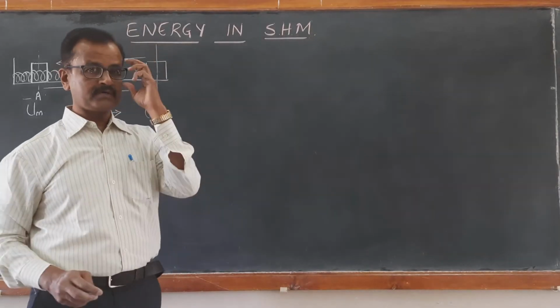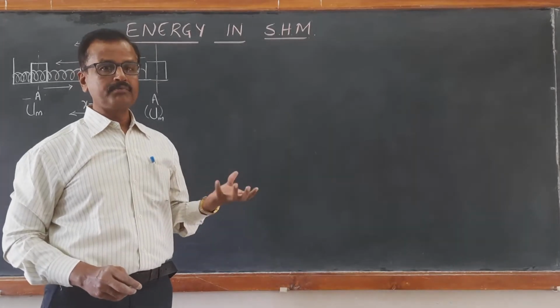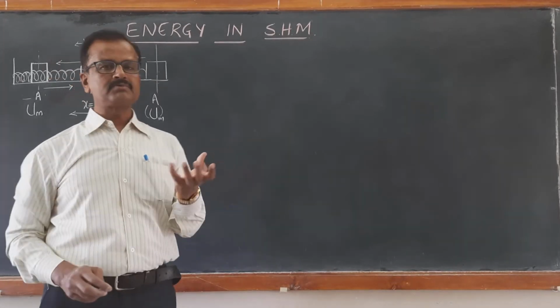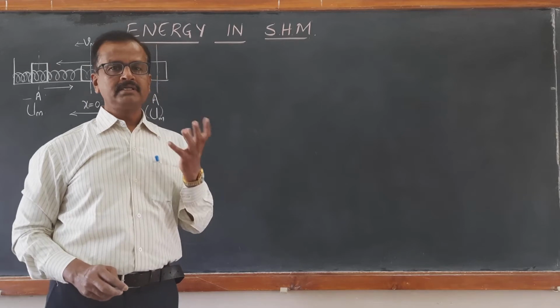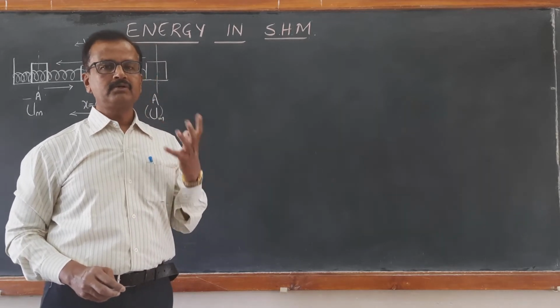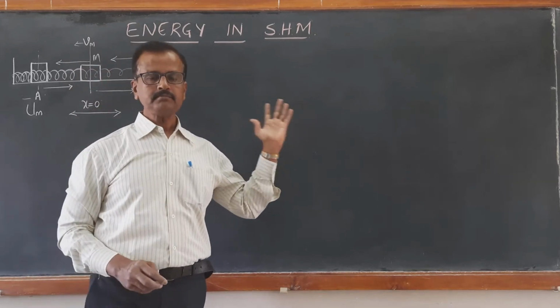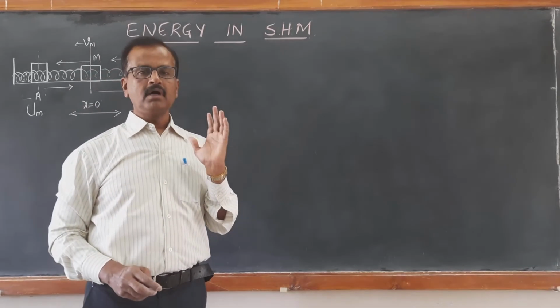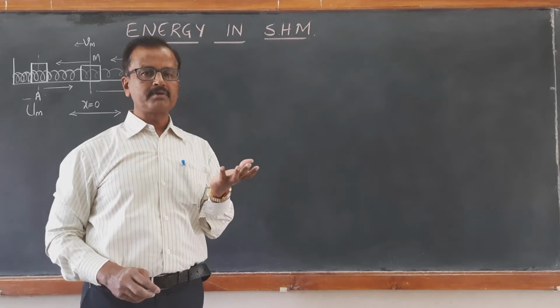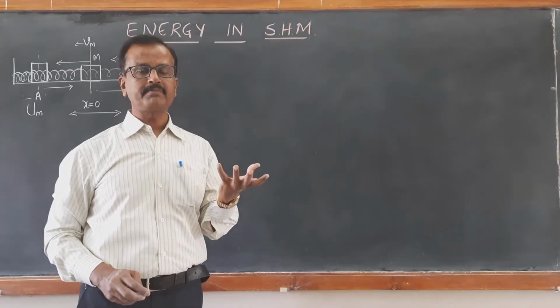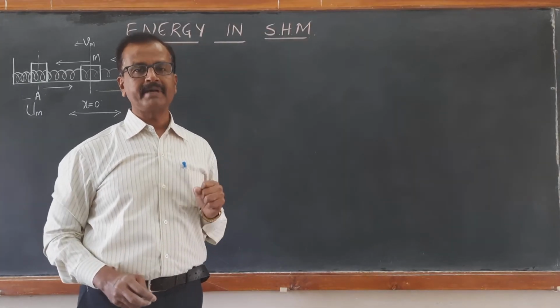There are two forms of energies, and we are going to prove that the sum of these two forms of energies is going to be constant. That is how we prove that the total energy of an oscillating body in simple harmonic motion is constant. That's what we are proving: conservation of mechanical energy.